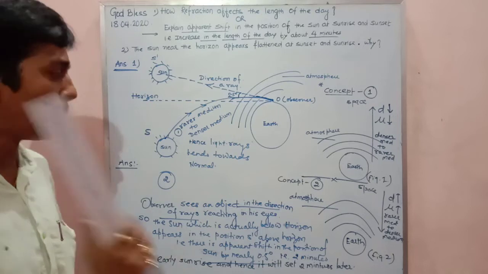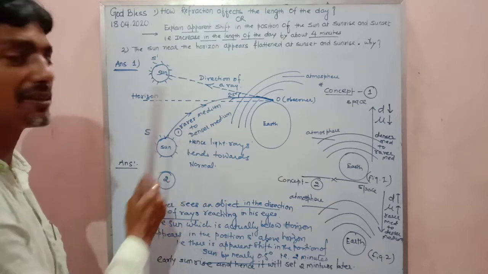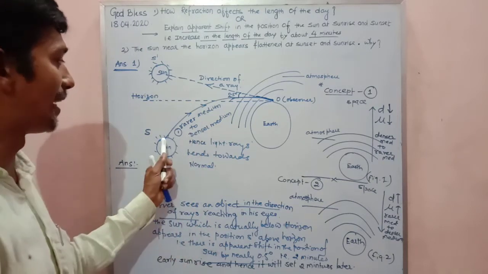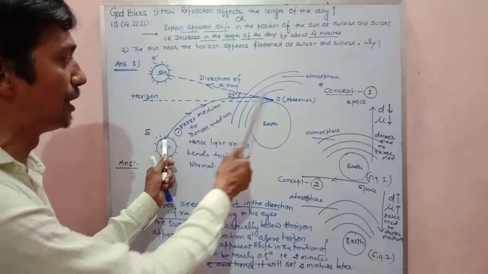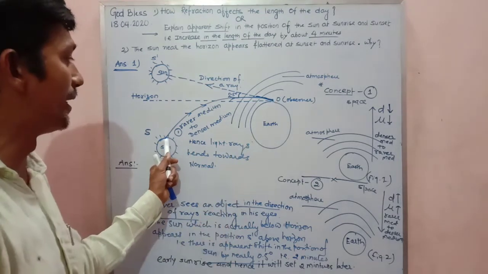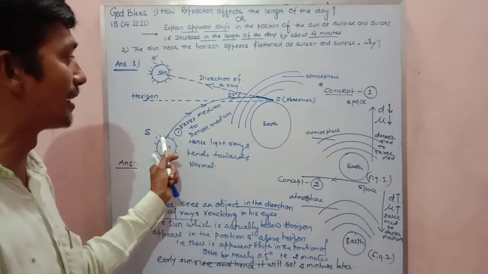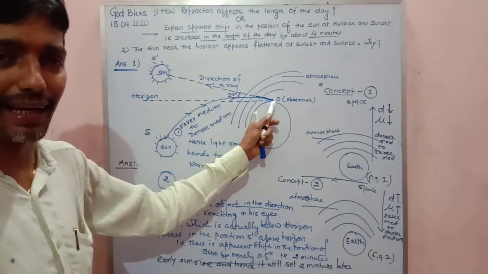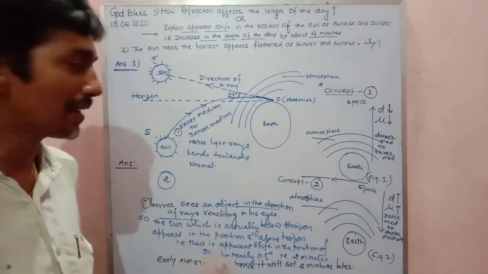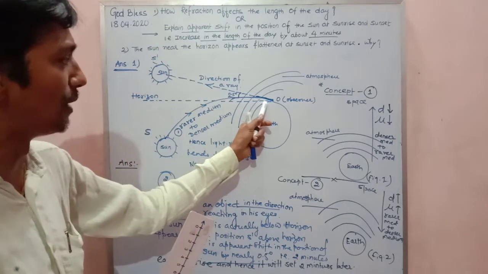Now, in this case, the light from the sun reaching the observer on the earth is traveling from rarer to denser, so it will bend towards the normal. Now it is bending towards the normal, you can see.